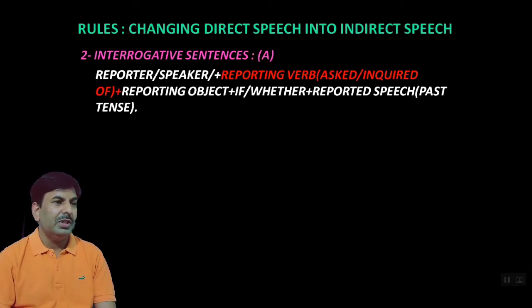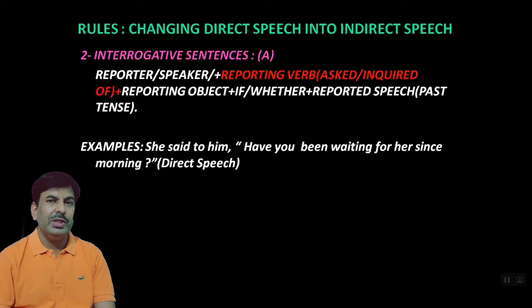First of all, reporter, speaker or subject, they are synonymous. And after that, reporting verb, asked or inquired of, sometimes a demanded verb can also be used. Then reporting object if it is given, then if or whether you have to use just like conjunctions. Then reported speech, and this reported speech will be changed into past tense as well as into assertive sentence.